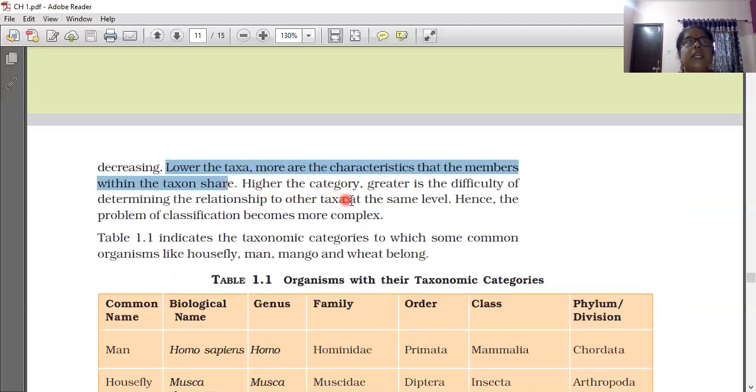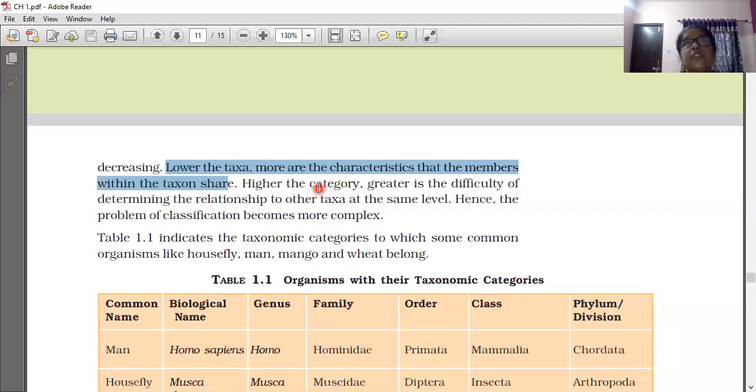Higher the category, greater is the difficulty of determining the relationship to other taxa at the same level. When we go from lower to higher category, more dissimilarities will be there. As a result, finding out the relationship of the organisms will be a difficult task. Suppose we come to the kingdom Animalia: human being is Animalia, cow is Animalia, paramecium is also Animalia.